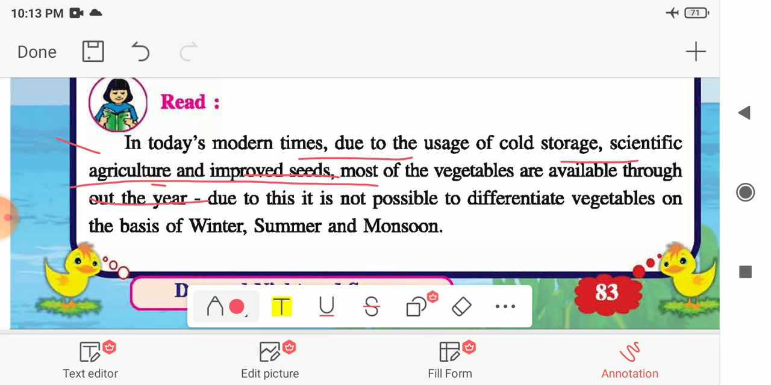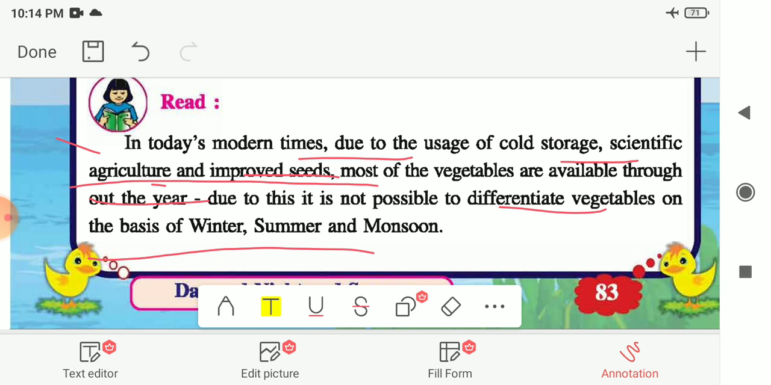Due to this, it is not possible to differentiate the vegetables on the basis of winter, summer and monsoon. Because of these reasons, we cannot differentiate the vegetables on the basis of seasons, that is, which vegetables or fruits we eat in the winter season, or which are easily available in the summer or monsoon season. Because of cold storage, scientific agriculture and improved seeds, most of the vegetables and fruits are nowadays available almost in all seasons or throughout the year. So this is about the vegetables and food items which we eat in the different seasons.